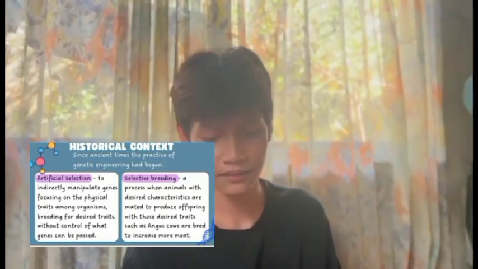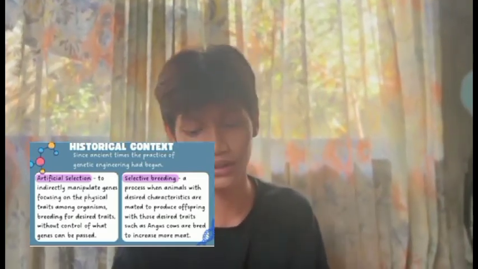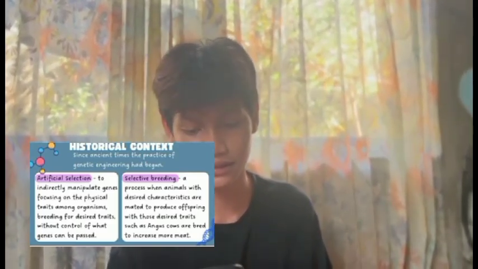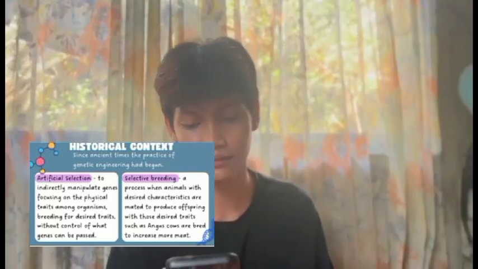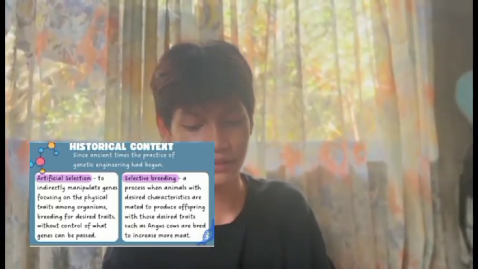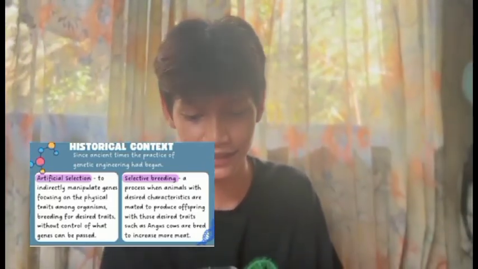Selective breeding is a process when animals with desired characteristics are mated to produce offspring with those desired traits, such as Angus cows bred to increase meat. To maintain selective breeding, maintain animals or plants with specific traits to enhance those traits in offspring.